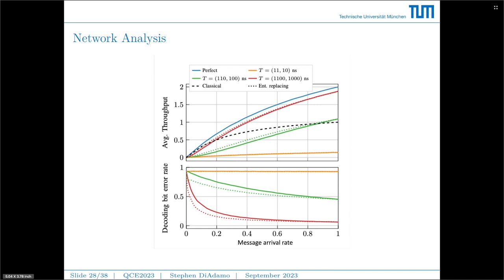In the lower plot of the decoding bit error rate, we again tested the different queuing practices, and again, using this entanglement replacing strategy greatly improves the decoding bit error rate.